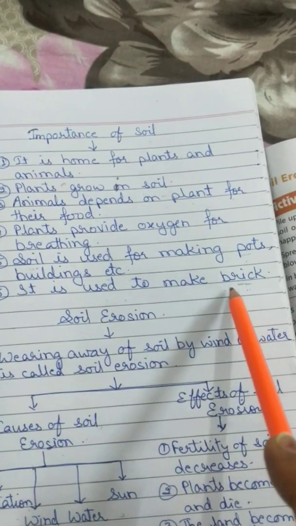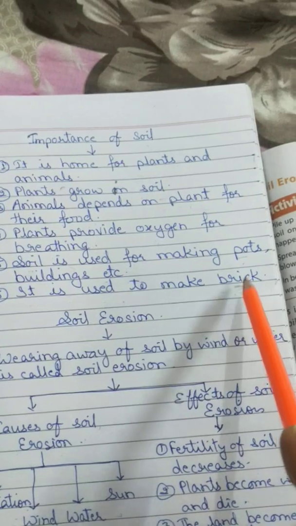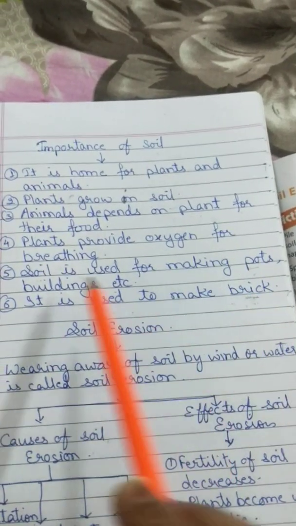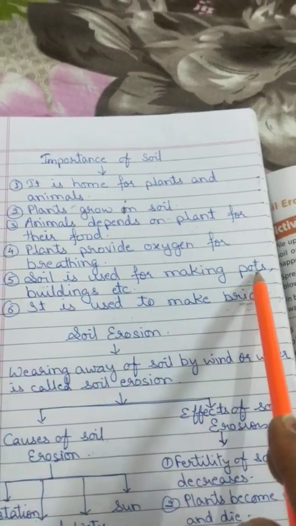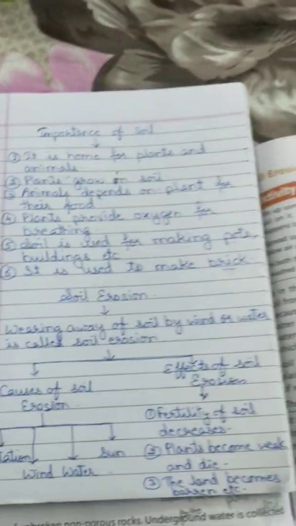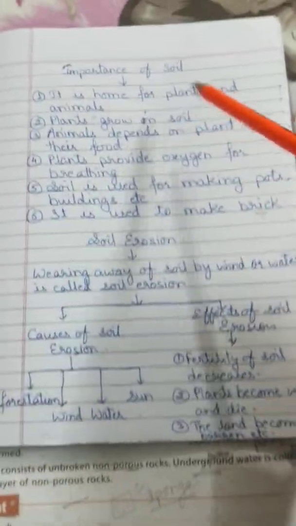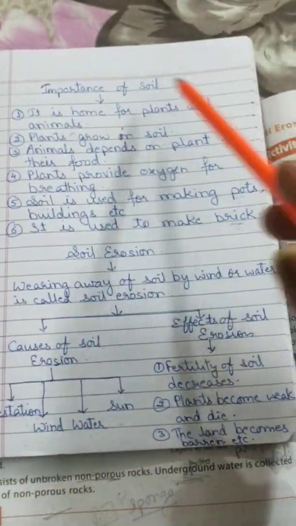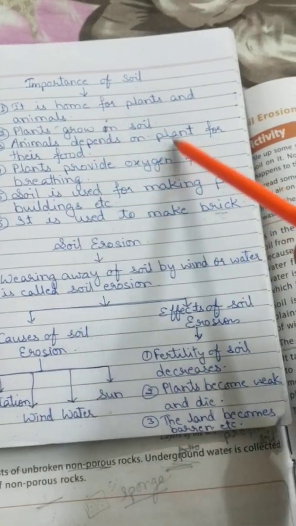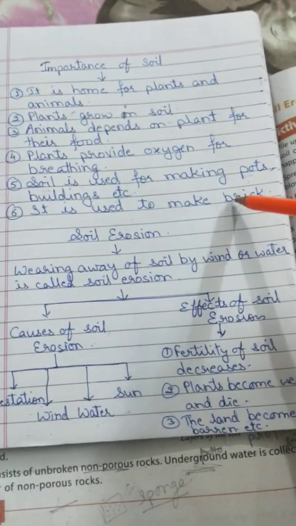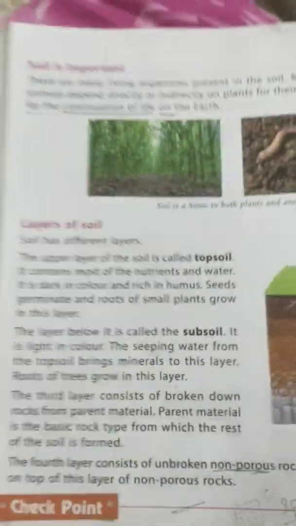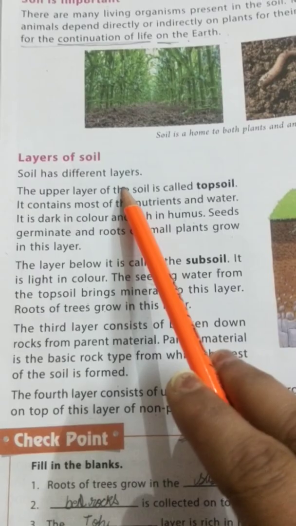ठीक है ना? This brick जिससे हम घर बनाते हैं, this is made up of soil only. And pots, अगर हमने pots बनाने हो तो उसके लिए हम स्पेशली कौन सा सॉइल यूज करते हैं? Clay soil, which you have already done in your previous year. So these all are the various ways by which we are using the soil, and soil is important for us.